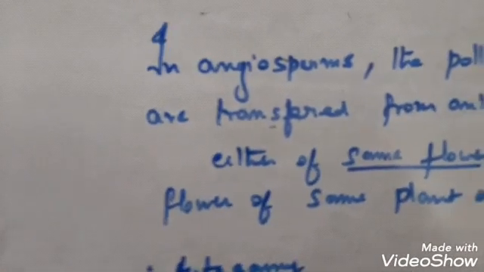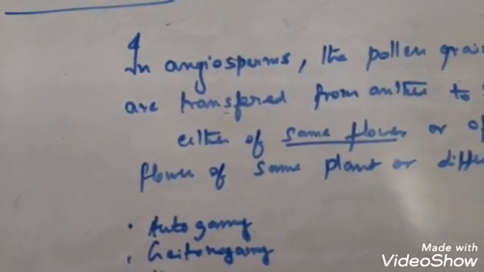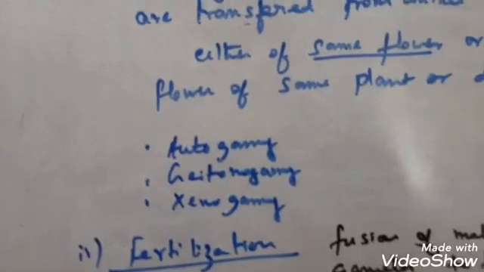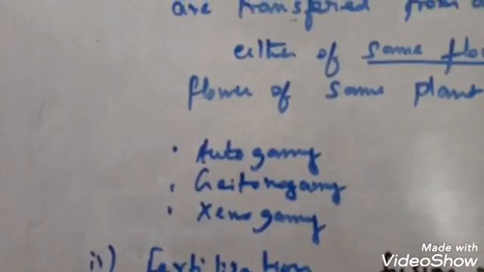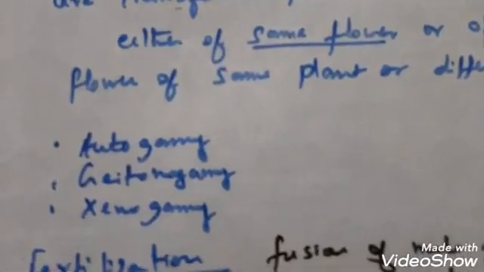So if I draw the diagram, it will be easy for you to understand these three processes. So let me try to draw and make you understand these three terminologies. Actually you will already read these topics in chapter 2. Okay, let me describe. Now suppose this is a plant.